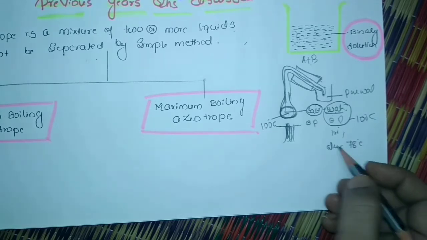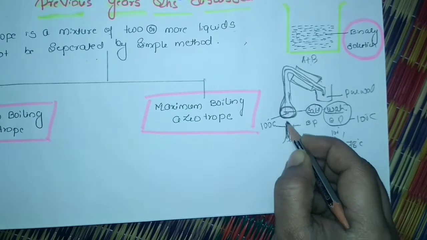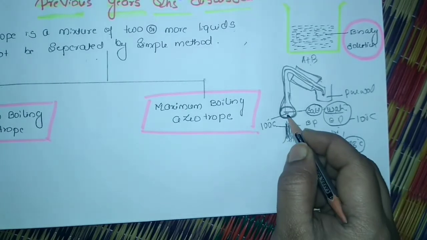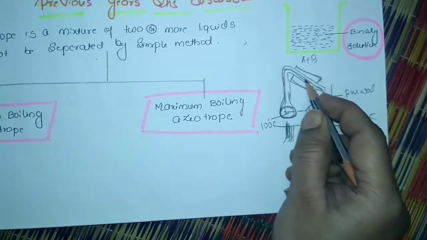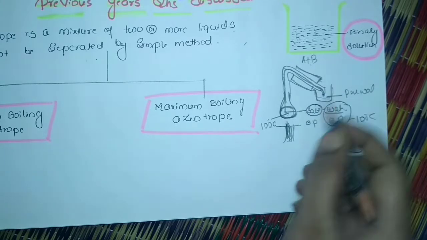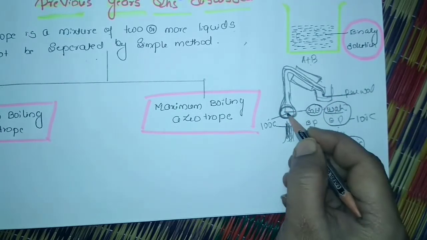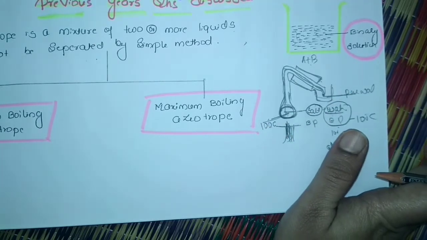When water plus alcohol is mixed and I start heating, when the 78 degree temperature is reached, the alcohol starts evaporating and is collected in this container, and the water remains there. So alcohol is collected here and water is here. This we can separate out, right?